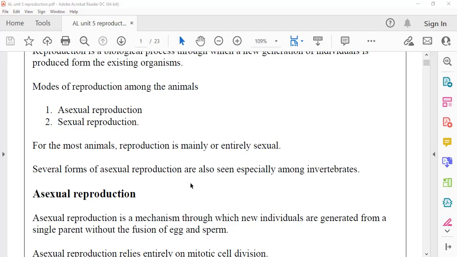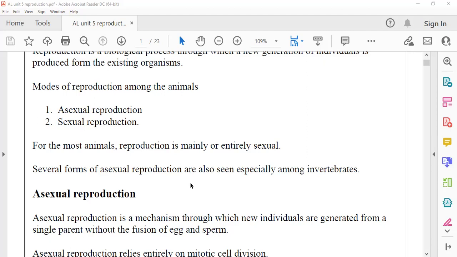But with parthenogenesis, 100% we can't say whether it is sexual or asexual. Under one of them, we have to categorize it. They have categorized it as asexual reproduction. So parthenogenesis in animals is coming under asexual reproduction, right?